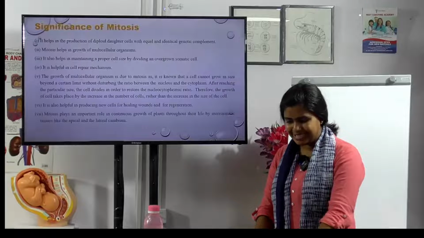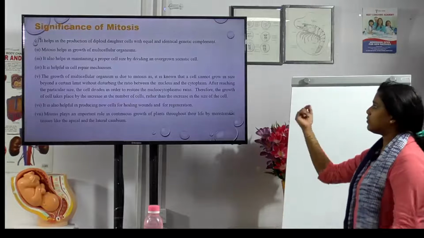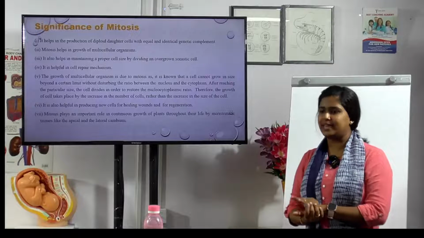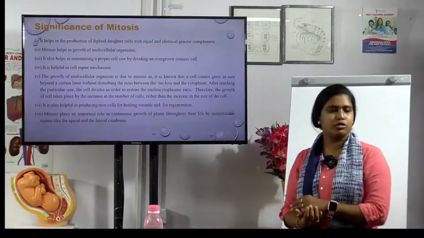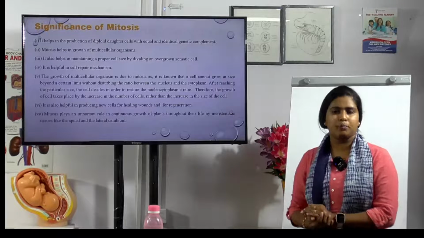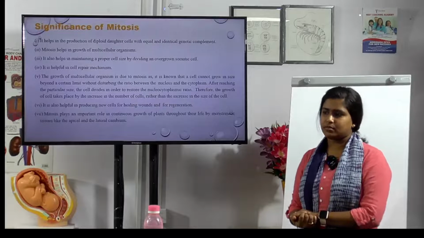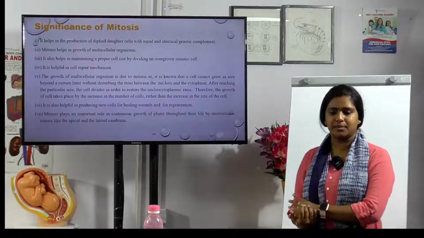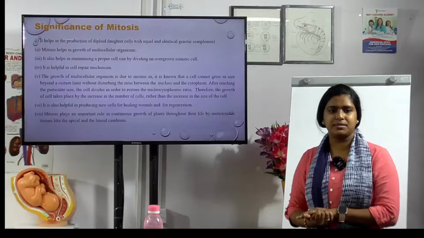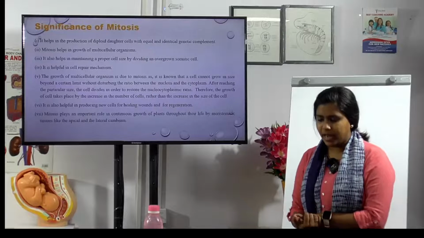Okay, now let us see the significances of mitosis. What all does it help with? It helps in the production of diploid daughter cells with equal and identical genetic development, and also helps in the growth of multicellular organisms and in maintaining a proper cell size by dividing the somatic cells equally. Mitosis helps in this division. And then also in repair mechanisms, any defect in the mechanisms.